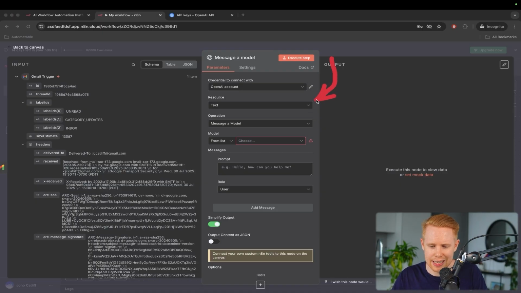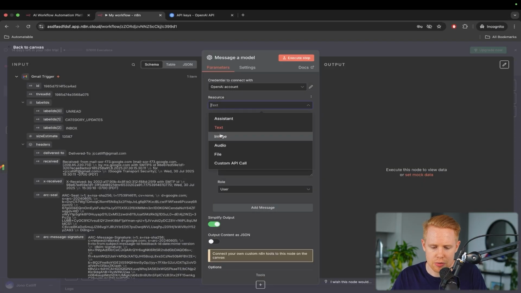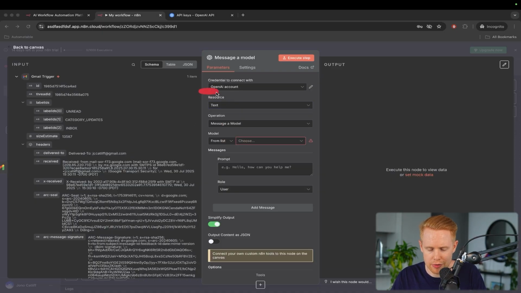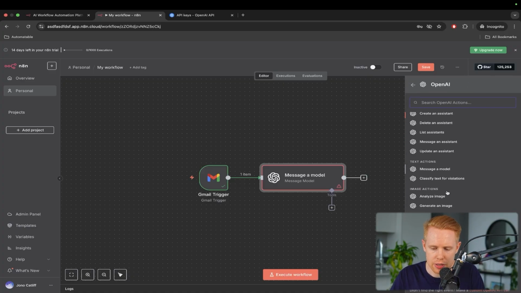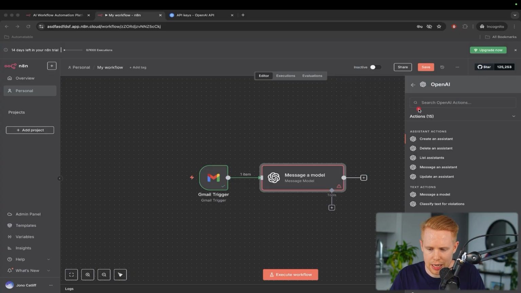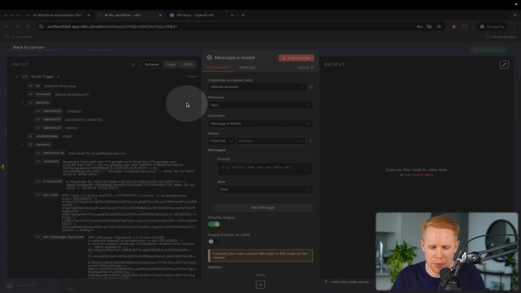Okay, perfect. Now, the next thing here is that we have resources, okay? This is the next section down, and we can swap out what we want to do with ChatGPT. Now, this I think is almost irrelevant here, just because this resources tab is a carbon copy. If we go back to Canvas and hit the plus button and type in OpenAI again, we had all these options up here. It's pretty much the exact same. All of the options that we had here are more or less the same options that we have in resource. So if you ever want to swap out what you're doing, you can come here.